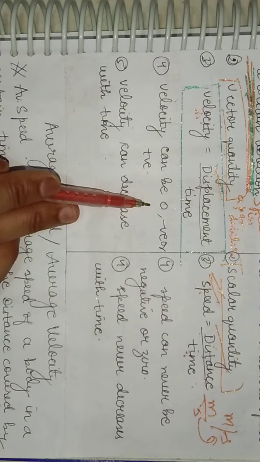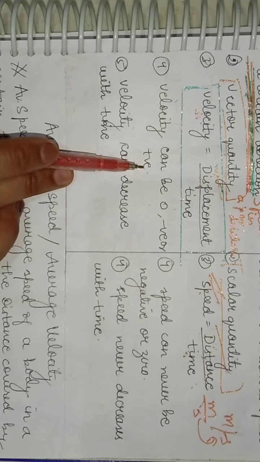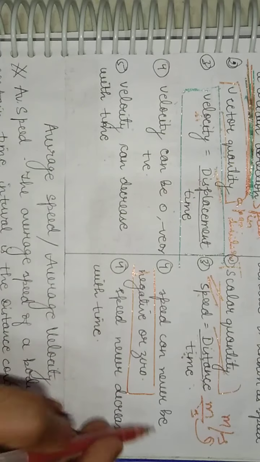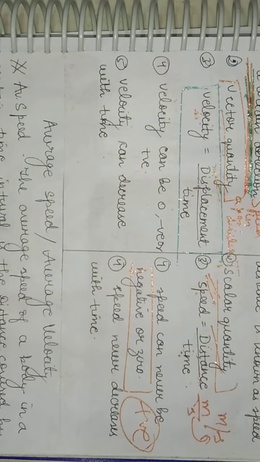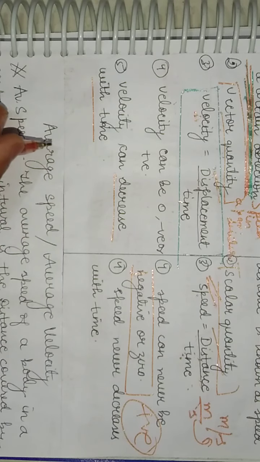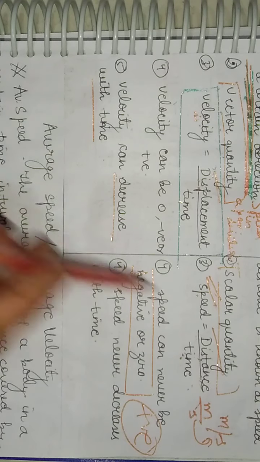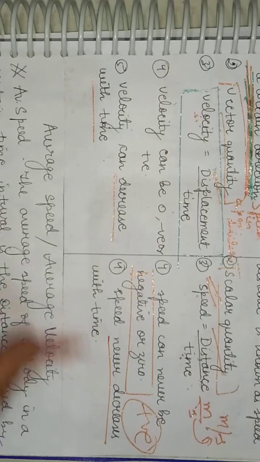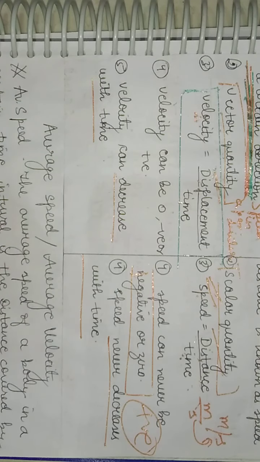Velocity can be 0, negative or positive, but speed can never be negative or 0. It is always positive. Remember this thing. Now students, talking about velocity, it can decrease with time, right? But talking about speed, it can never decrease with time. So this is the major difference between velocity and speed.